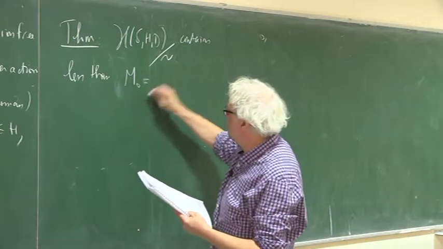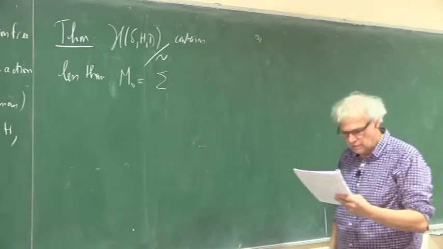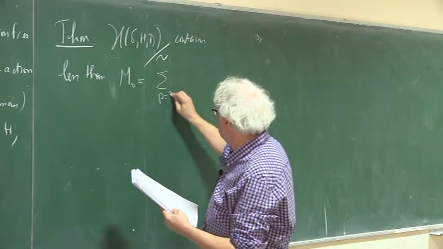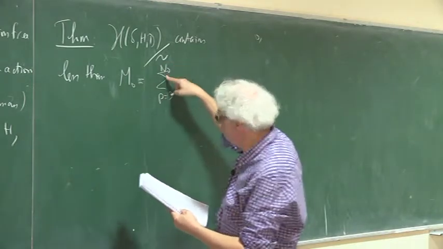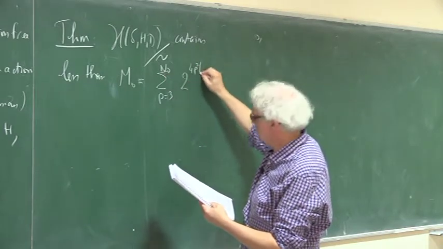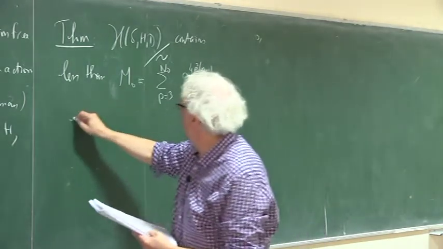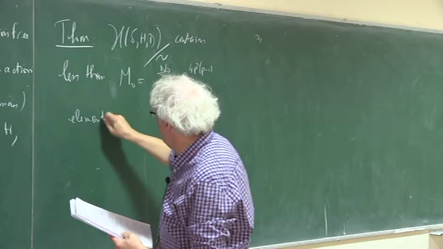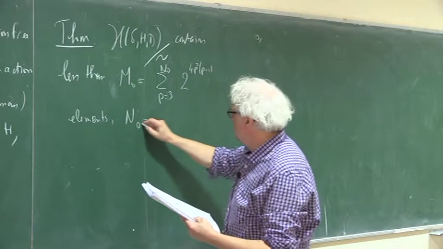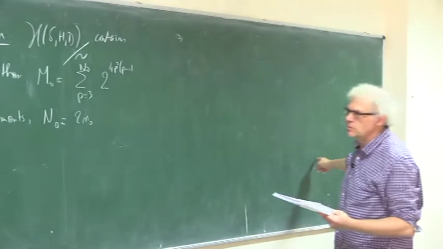So M0 is a number which gives an upper bound of this number of classes of groups, and this number is the sum, P varying between 3 and N0, which I have to define, of 2 to the 4P squared times P minus 1 elements, and N0, where N0 is 2 little n0, the little n0 is the one I just erased, which was here.